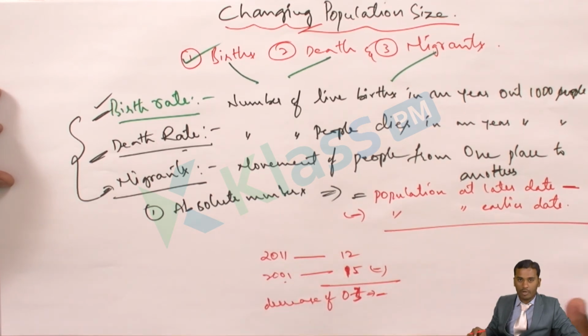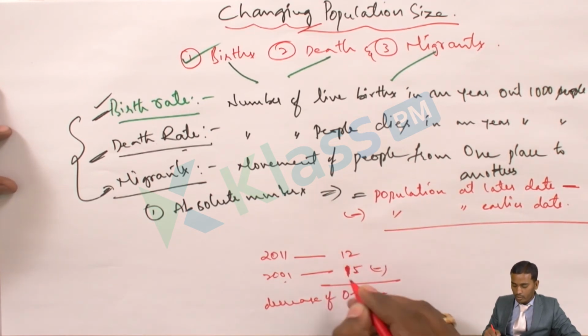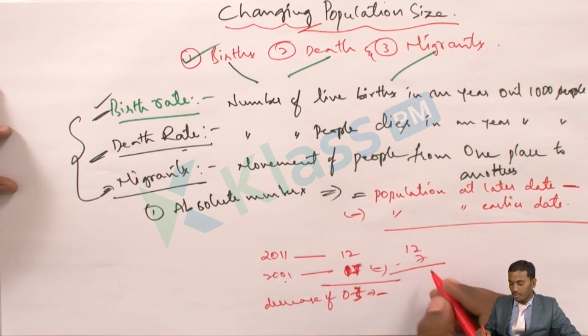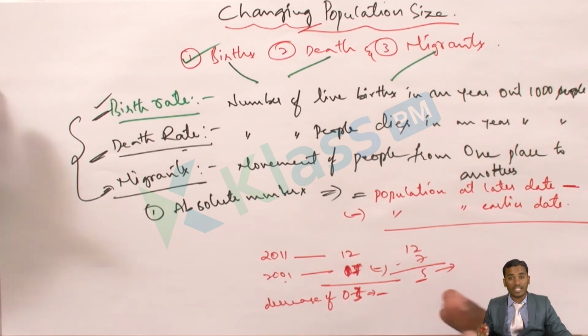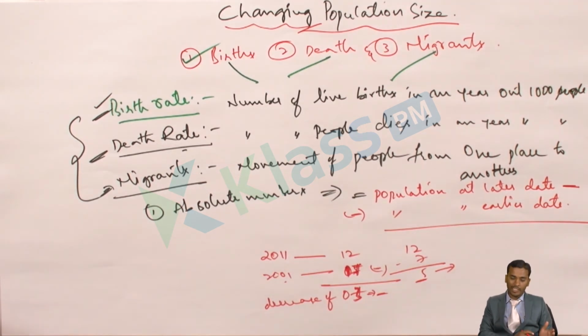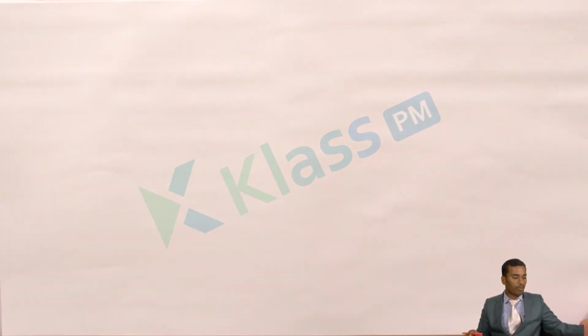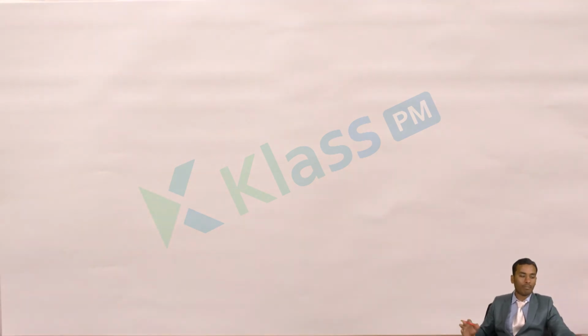So in this time period of 10 years, the population decreased in that case. If the number is 12 here and 7 here, the population has increased by 5 people. That means my family size has increased. If it is negative, it will be a decrease. If it is positive, it will be an increase. So this we call the change in population size. It may be positive or it may be negative, it will be both.